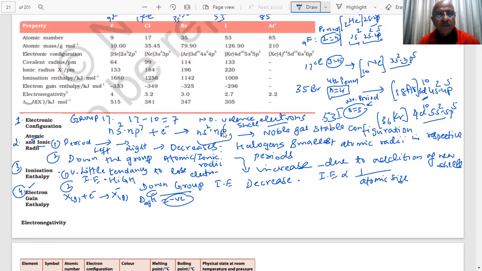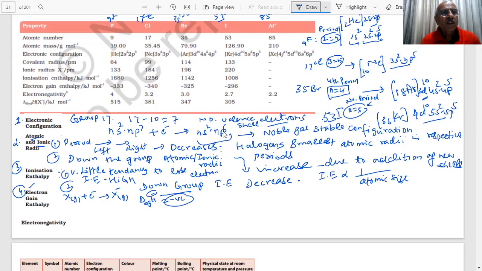Yes, sir. So as you go down the group, this value should decrease because the size is increasing, students. This is what we are expecting. These values are always negative because energy is released, student.